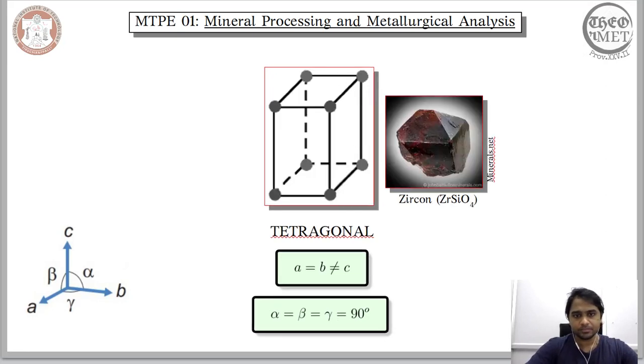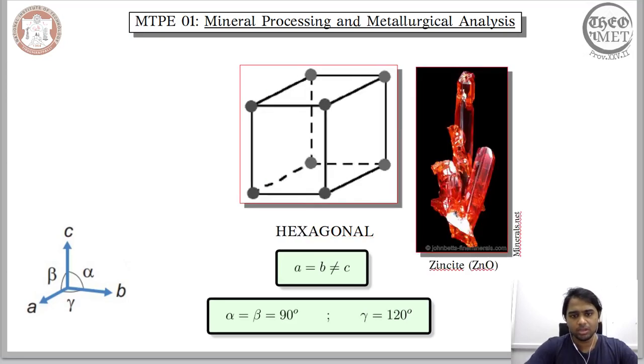Now moving on, we have a tetragonal crystal system wherein the relation between the magnitudes of the vectors can be expressed in this manner. The magnitude of only one vector is different from the rest. However, the angles between them are reflective of the cubic crystal system. The angles between them are equal and they are equal to 90 degrees. So the only distinguishing factor between a cubic and a tetragonal is that the magnitude of one vector is greater or less than the other two vectors. And we have an example of a mineral that is reflective of the tetragonal crystal system, that is zircon, and the chemical composition of it can be found here.